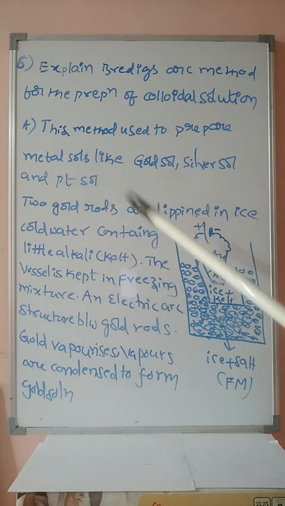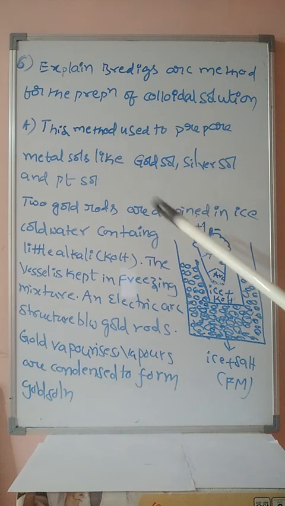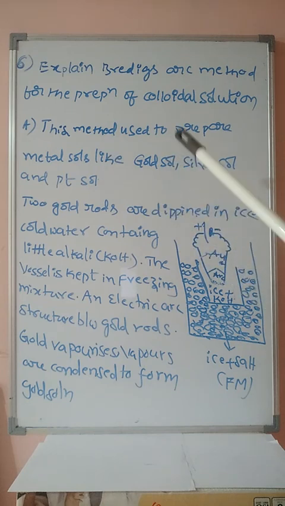If you want to prepare silver sol, you can take silver electrodes. If you want to prepare platinum sol, you can take platinum electrodes. The electrodes used determine the particular sol. Gold electrode, gold sol; silver electrode, silver sol; platinum electrode, platinum sol.